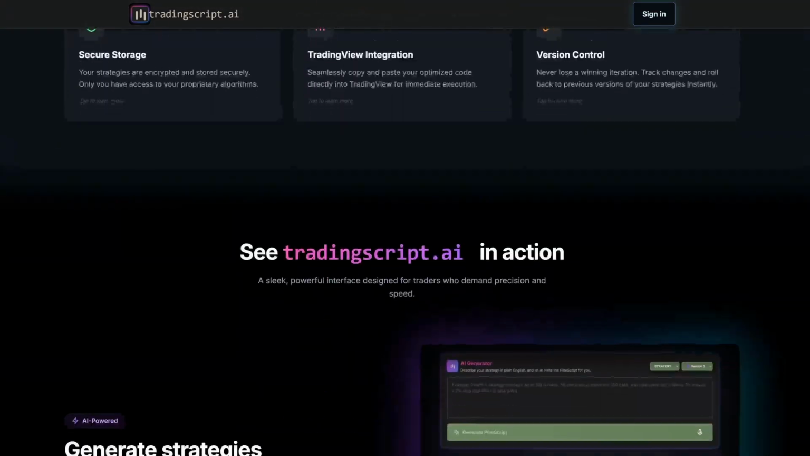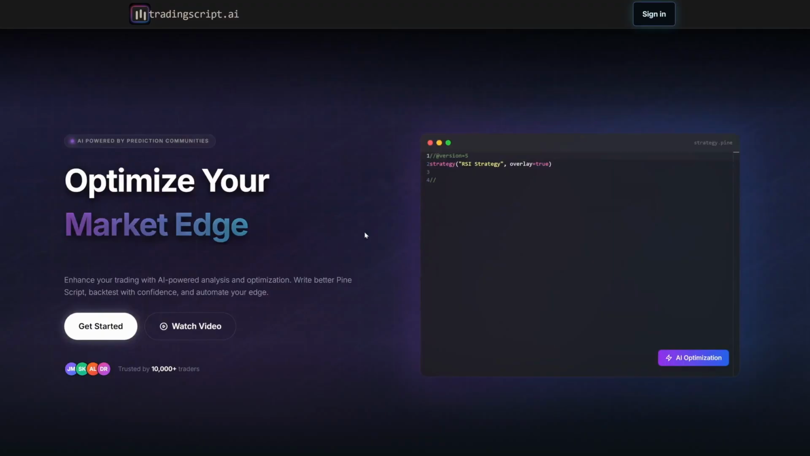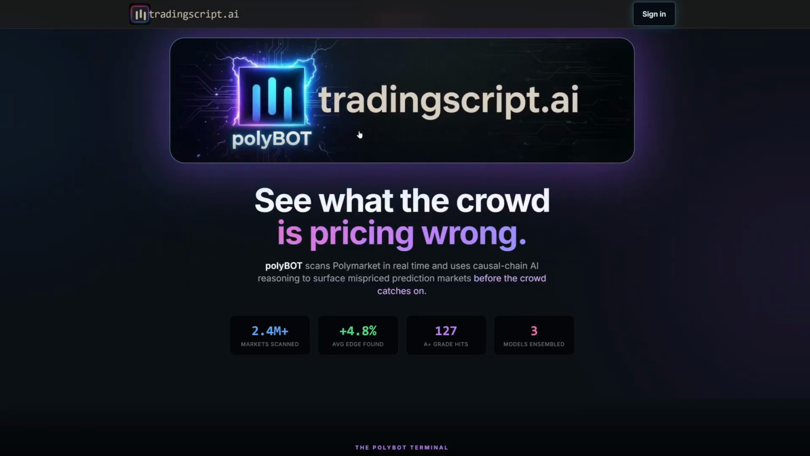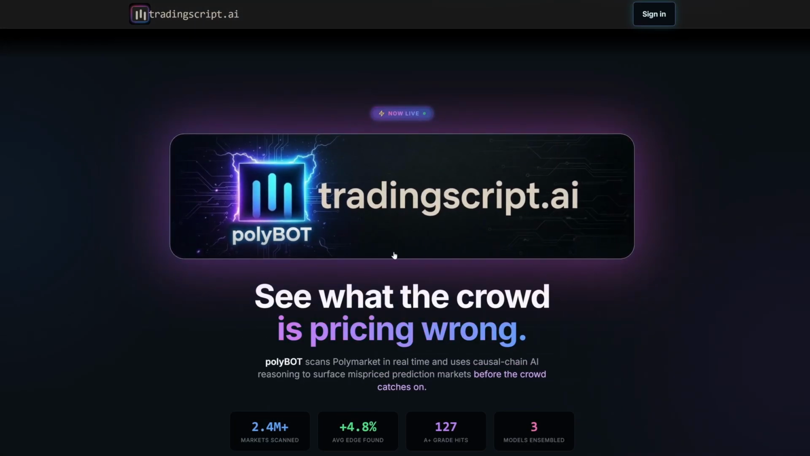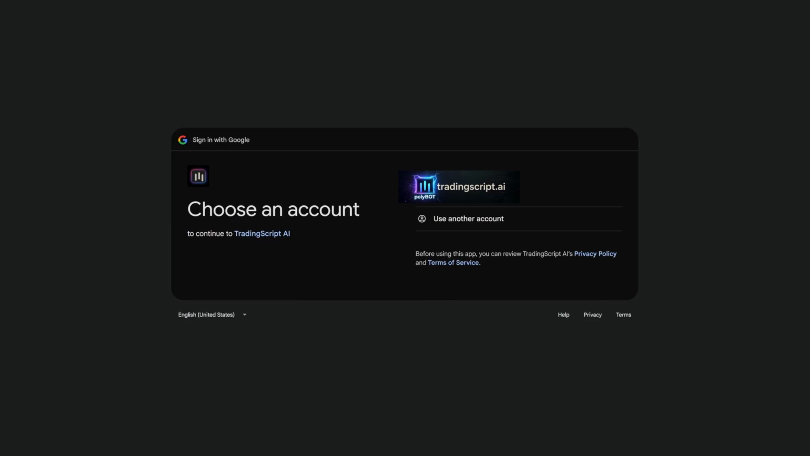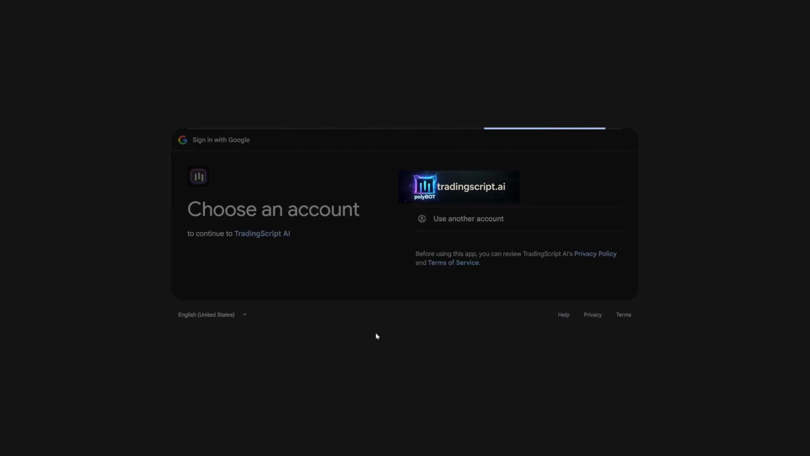So this is the main page. If you haven't seen it, you can click this big button, polyBOT. This is the new section. You click that. You can sign in with Google or create an account with your email address. I'm just going to sign in with Google because it's a lot easier.